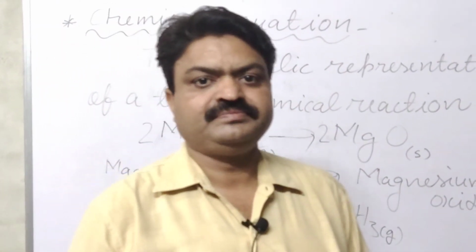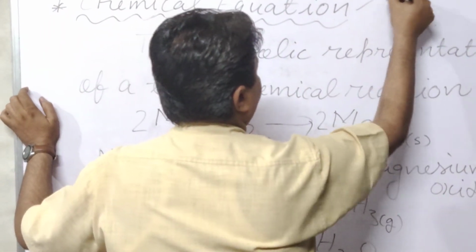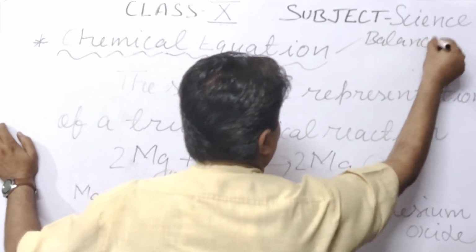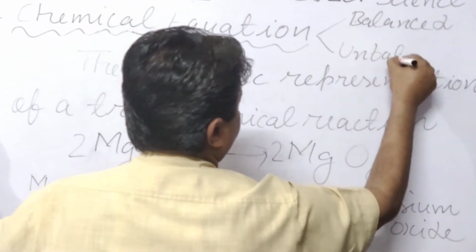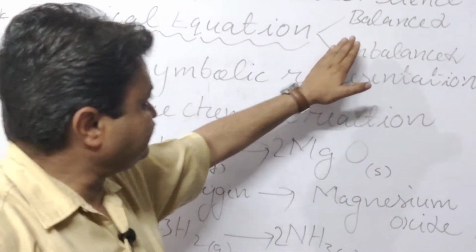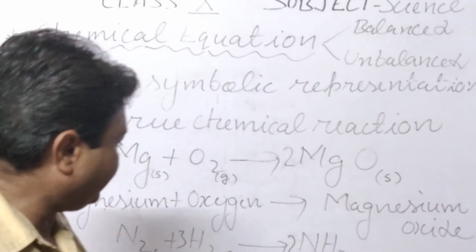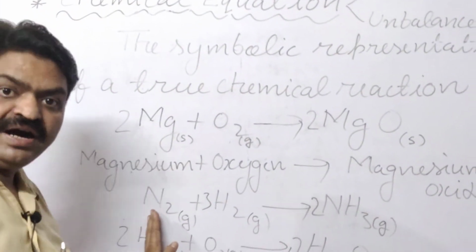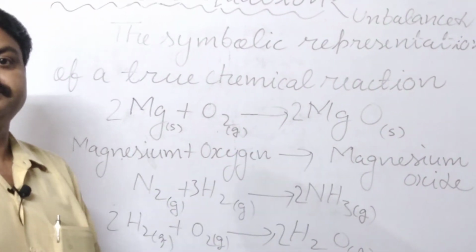So the chemical equation can be categorized into two types, students. First is the balanced chemical equation, and second is the unbalanced. Balanced chemical equations are the equations in which the atoms of the reactants are equal to the atoms of the products.